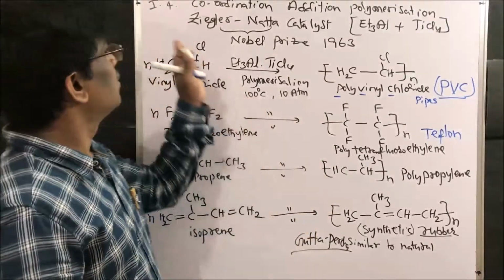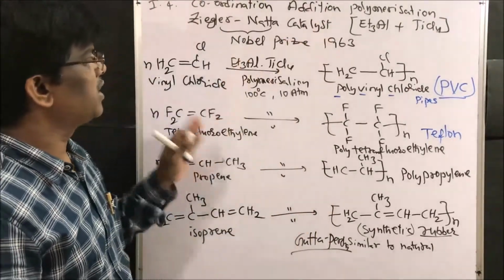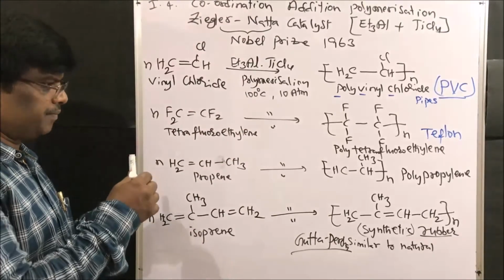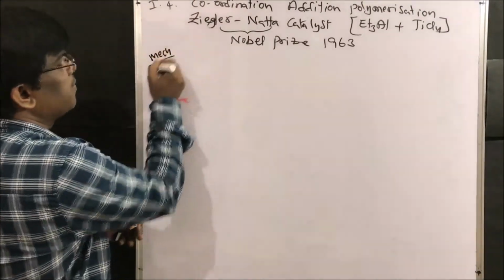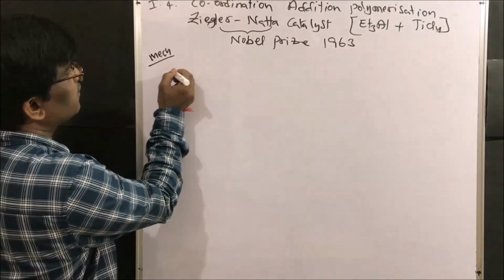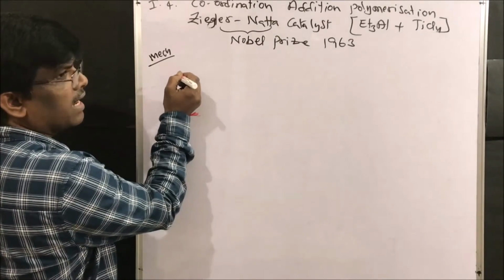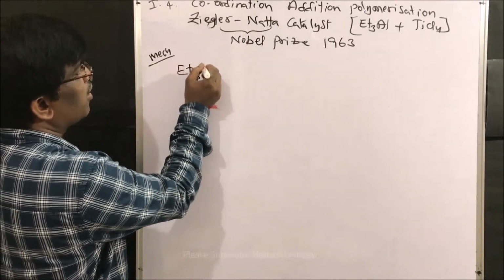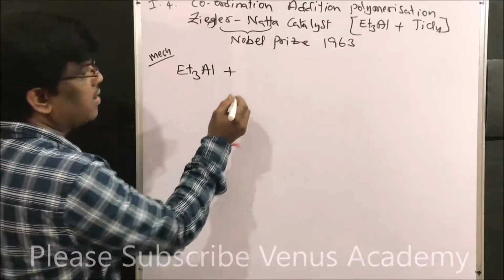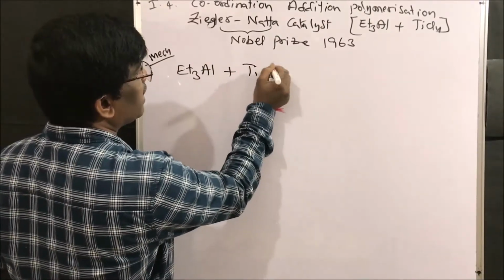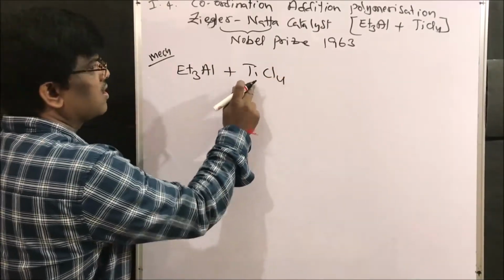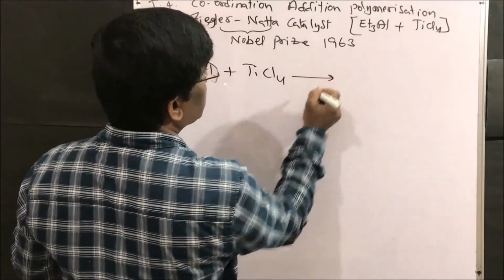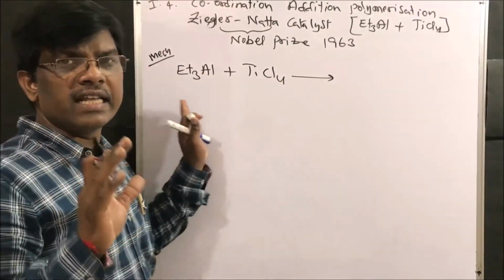Yes, friends. So this is coordination addition polymerization. So what is the mechanism of this polymerization? What reagents are we going to use? Triethyl aluminum plus titanium tetrachloride. Titanium is a transition metal. It is expected, but not clear.